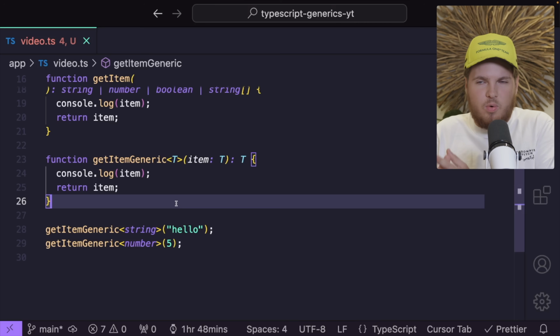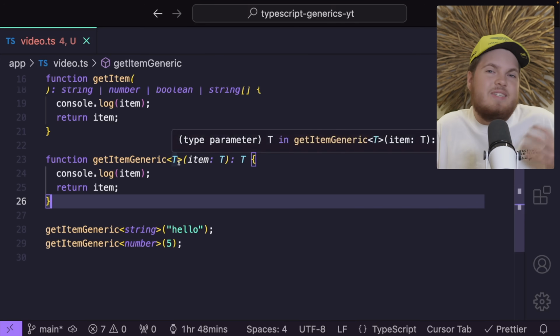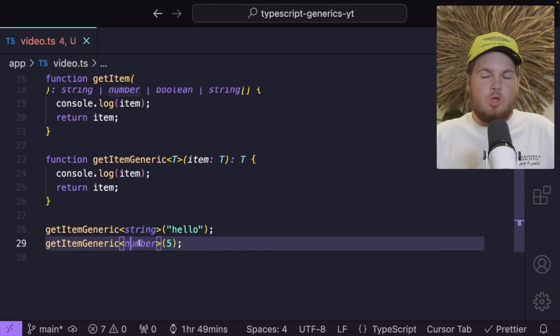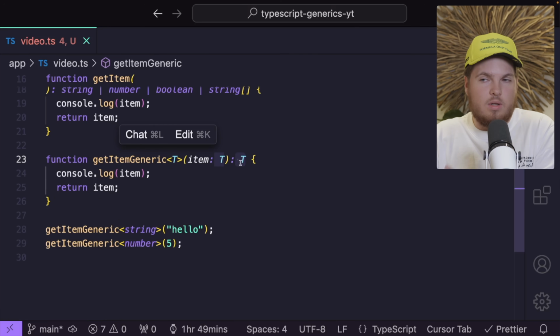So let me again summarize it. This T is your placeholder. It isn't a type. T isn't a type. A number is a type. A string is a type. T is only a character, a letter. Right here you add your actual type, in this case a number. And then your item and your return parameter have the relationship to this T. This T is a number. This means your item has to be a number and your return type has to also be a number.